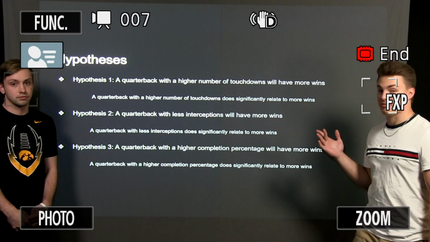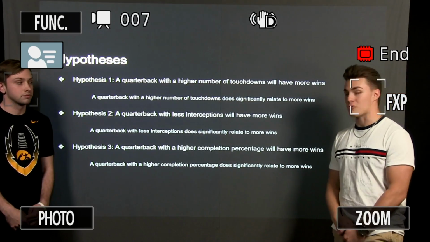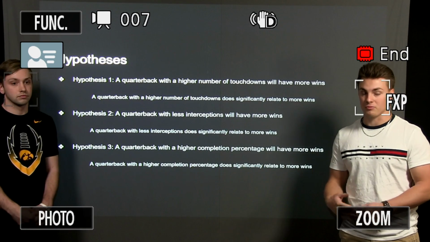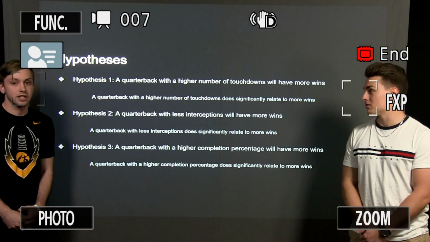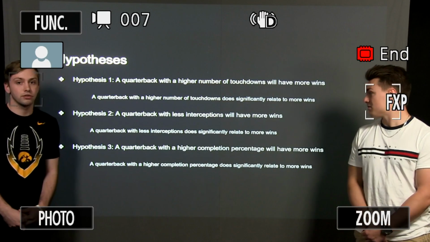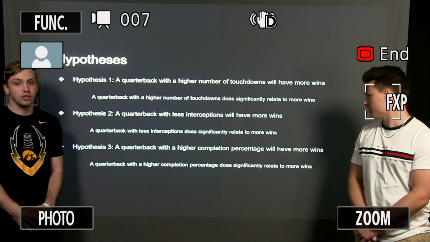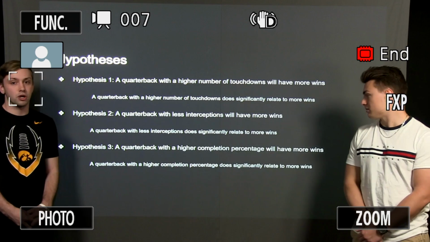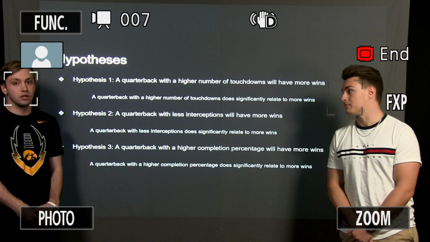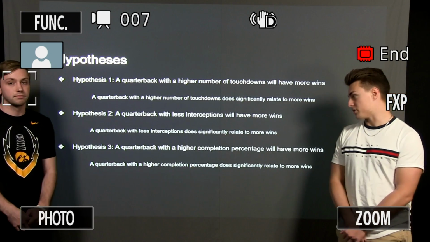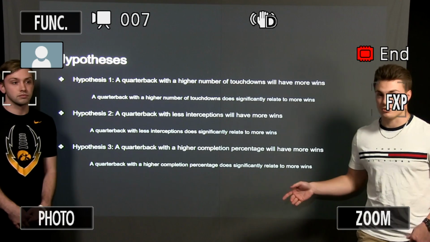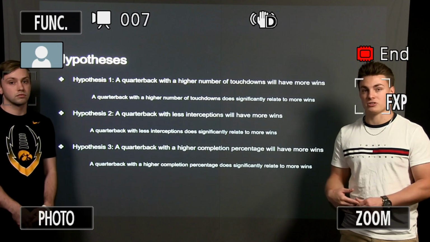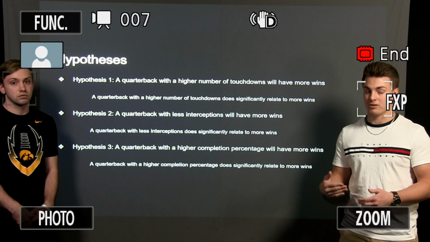From our analysis here, we came up with a few hypotheses. The first one is that a quarterback with a higher number of touchdowns will lead to more wins, making sense because in football, to win games, you need to score points. Our second hypothesis was that a quarterback who throws fewer interceptions will lead his team to more wins. This makes sense because turnovers are a crucial part of the game, so holding on to the ball would correlate to more wins. And our third one here is that a quarterback with a higher completion percentage will also lead to more team wins, making sense because the quarterback that's more efficient is going to help his team a lot more in the long run, leading to more wins.